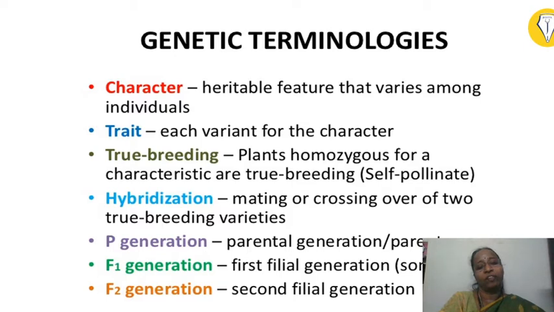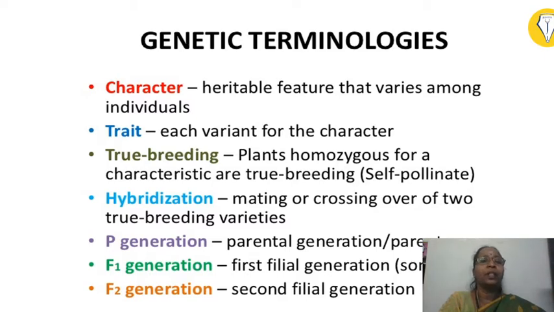Take an example of eye color. The eye color can be black, blue, or brown. The character is eye color here, but the variants are black eye color, brown eye color, and blue eye color. So these are called as traits. Each variant of a particular character is called as a trait.